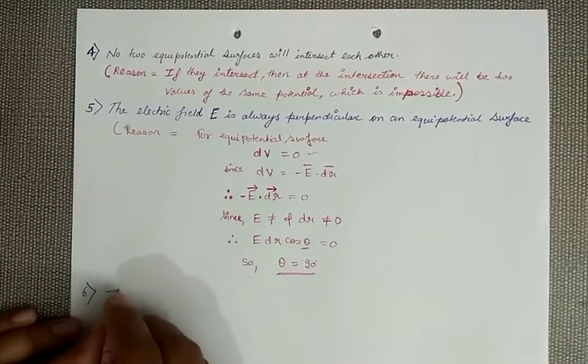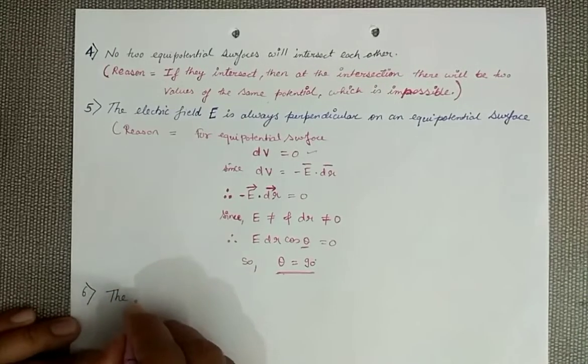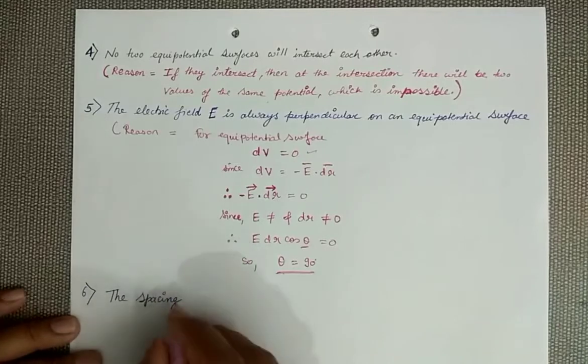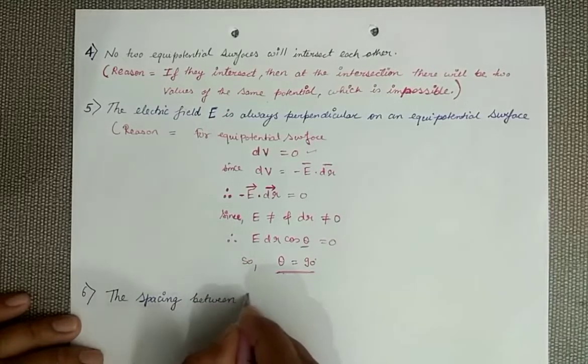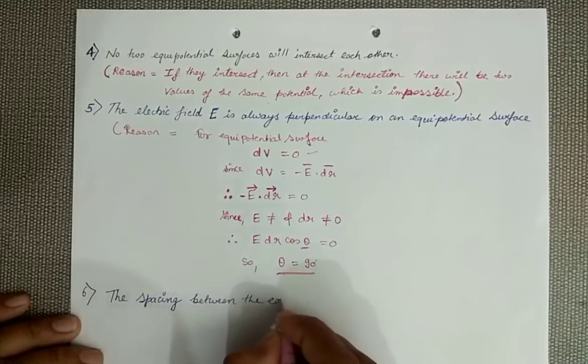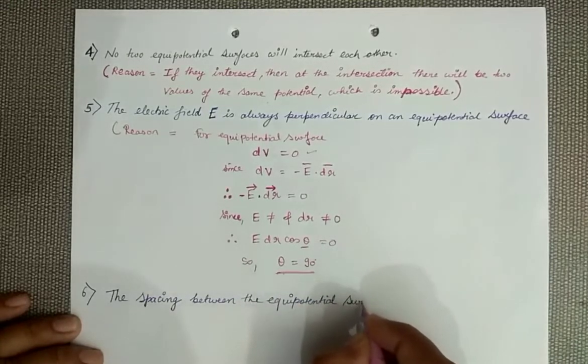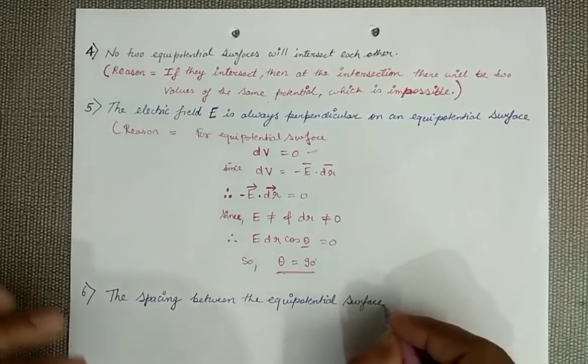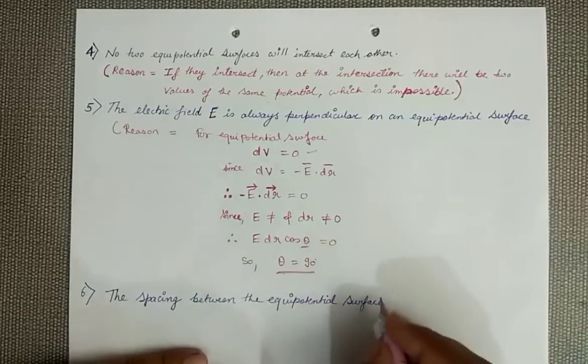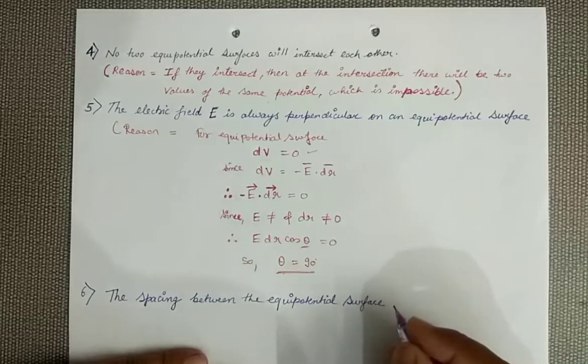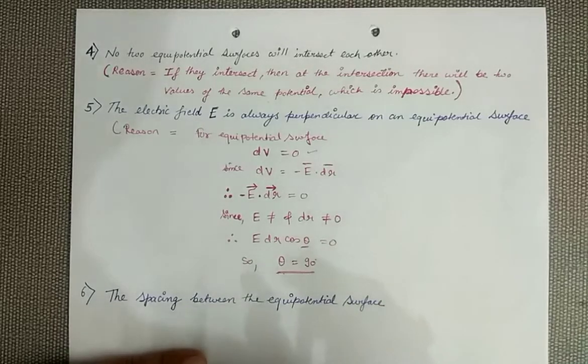See, the spacing between the equipotential surfaces will be lesser or more depending on the electric field.